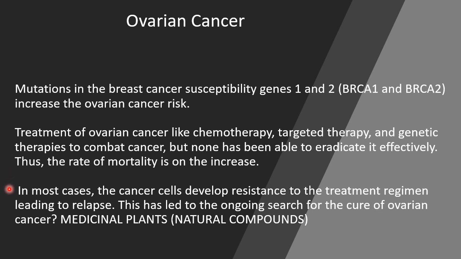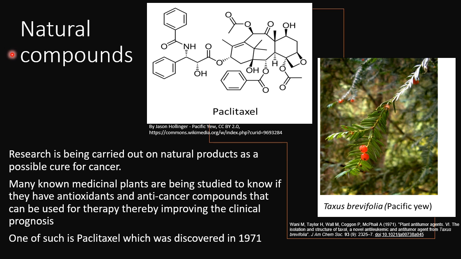In most cases, the cancer cells develop resistance to the treatment regimen, leading to a relapse. This has led to the ongoing search for the cure for ovarian cancer, and this has led us to medicinal plants, which oftentimes have natural compounds. Natural compounds are products derived from plants. Research is being carried out on natural products as a possible cure for cancer.